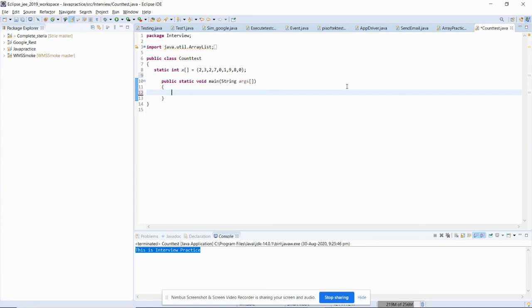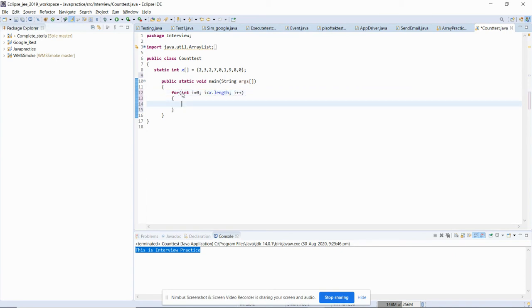Simply I will create a loop: int i is equal to 0, and then I will say i is less than x dot length. This is the method to find the length of the array. Then i plus plus.